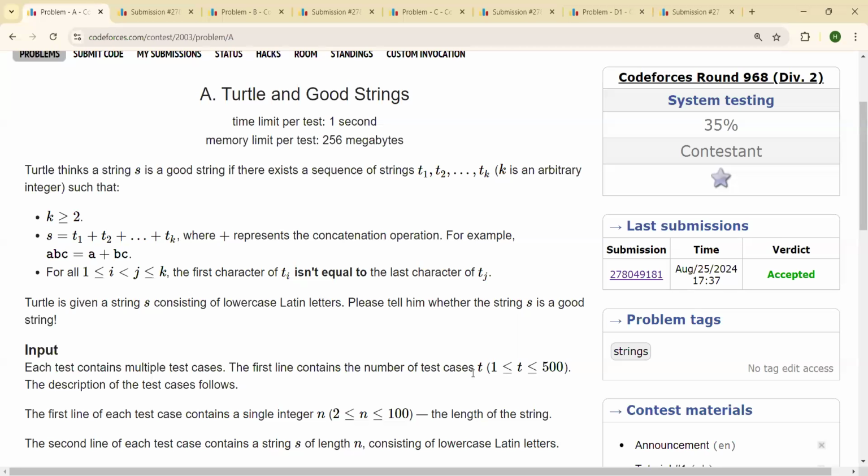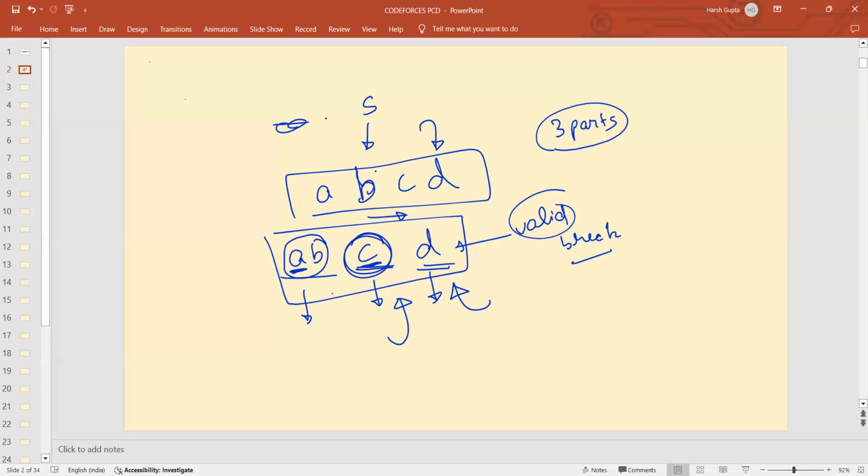Now, this is the first part, this is the second part. So when you add these 3 parts, you will form the string S again. So over here, the value of T1 is AB, the value of T2 is C, the value of T3 is D. You are not given these parts, you can choose them on your own.